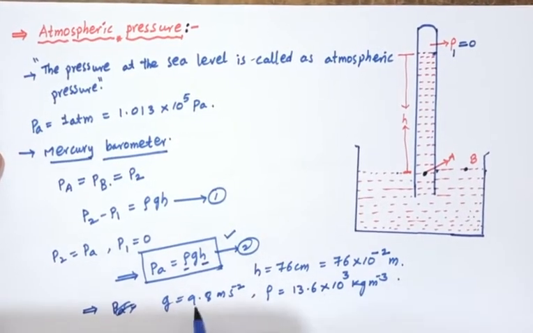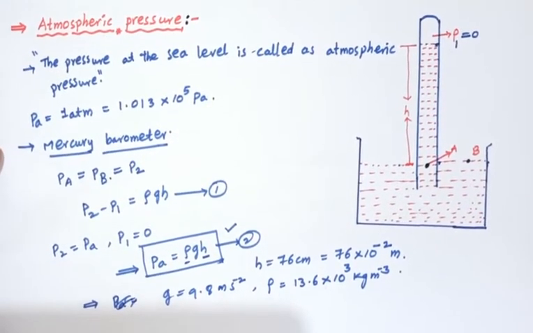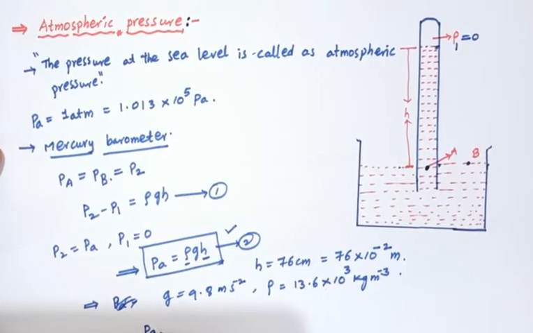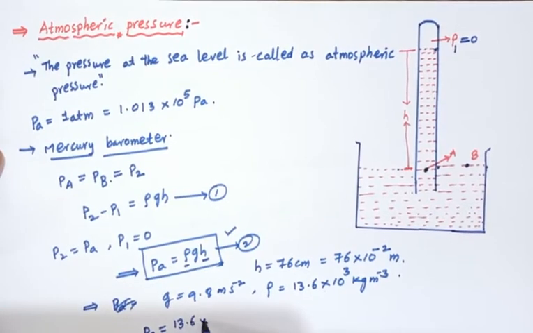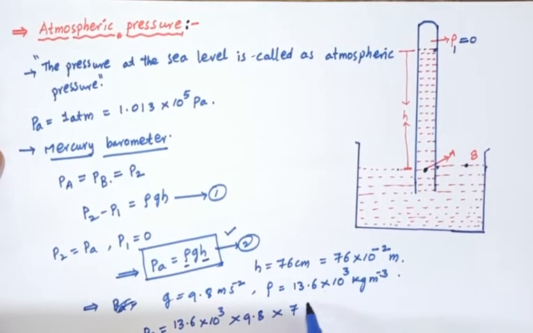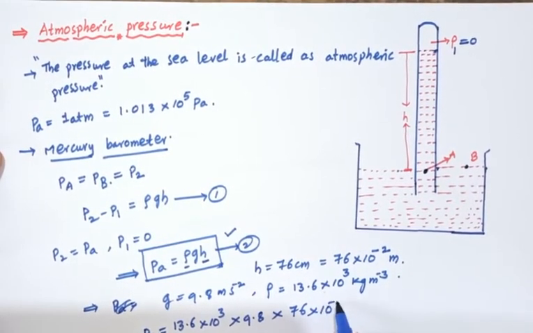You can substitute the values in the equation. So PA equals rho, 13.6 into 10 to the power of 3, into g equals 9.8, into 76 into 10 to the power of minus 2.